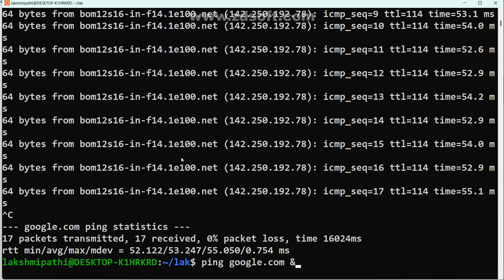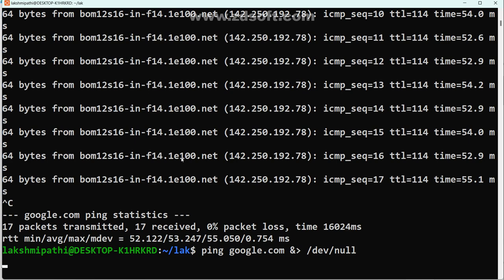What shall I do now? See, there I may go with ampersand greater than slash dev slash null. Now check it, what is happening? Am I viewing that message? Is it running? Yes, it is running. Where is it going? /dev/null. This is the garbage collector according to the Unix standard. It can take the garbage. I hope you got it.